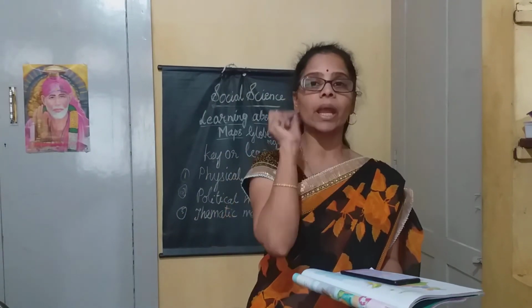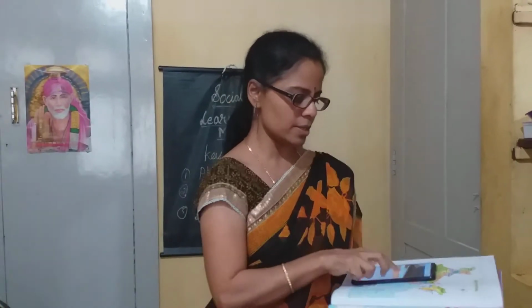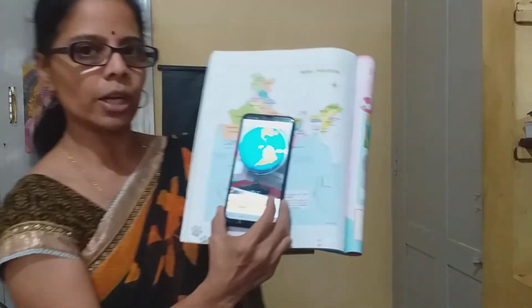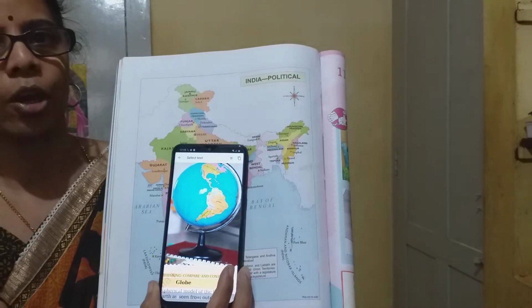Second, you can see all places on a map at the same time. If you show an India map, you can see all the places on the map. Whereas on a globe, it is difficult to see all the places. If the globe is like this, here you can see particularly only one place. You can't see all the places on the globe.